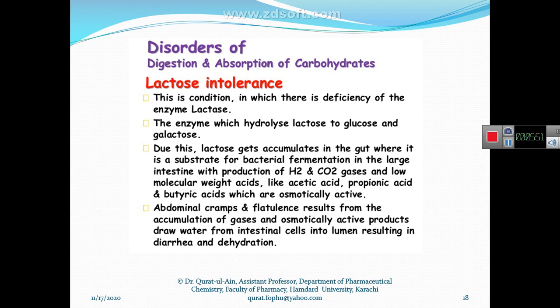Due to this high concentration and acidic environment, water is absorbed from the intestine into the gut, causing dehydration and diarrhea. So this is the disease that occurs due to the absence of lactase.